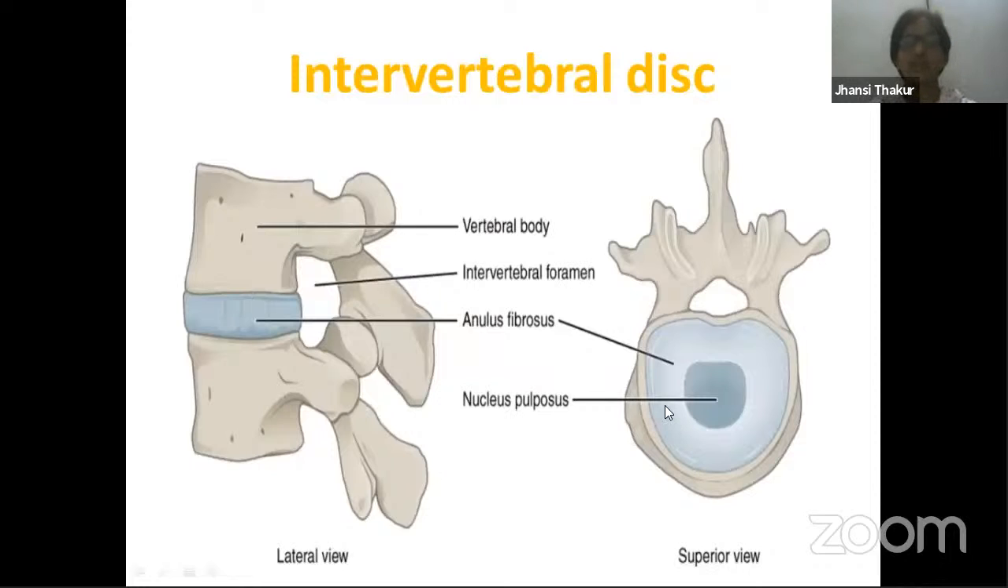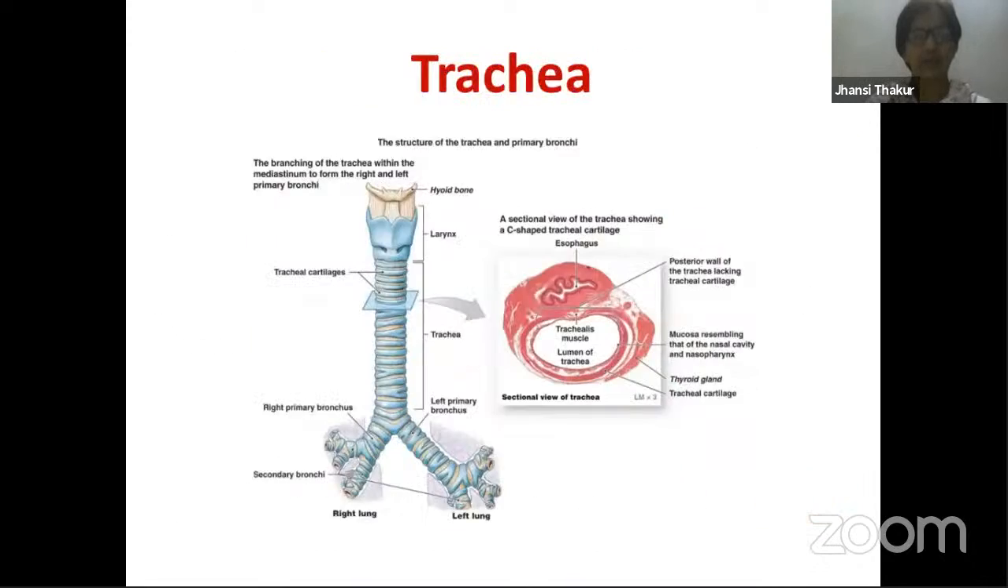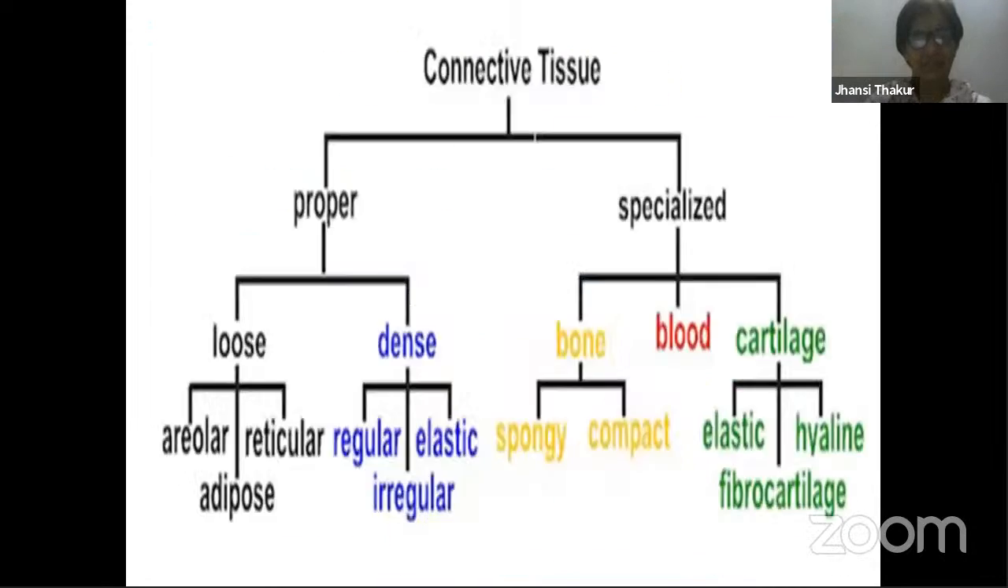Next, another one, the intervertebral disc. Between one vertebra and another vertebra, where they are placed, again this is present. So fibrous cartilage is present over here. So dear students, for today, I'm going to stop over here. Let's have a very quick look at all the types of tissues that we have studied. I'm going back to this one.